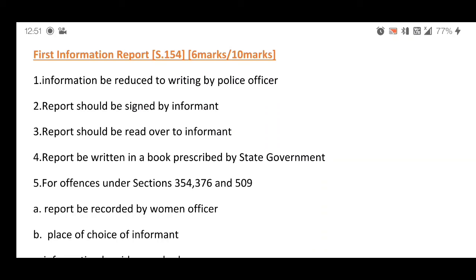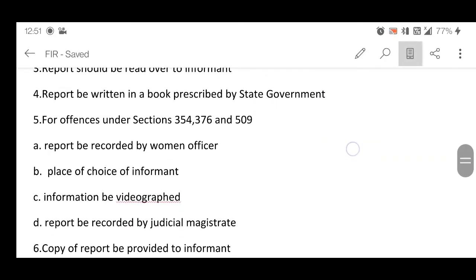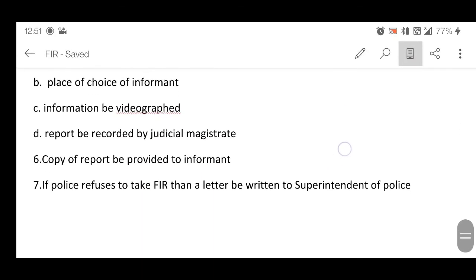And for the offences under sections 354, 376 and 509, the report be recorded by a woman officer. And the report should be recorded at a place of choice of the informant. The information should be videographed and the report be recorded by a judicial magistrate. And the next step is the copy of the report should be provided to the informant.